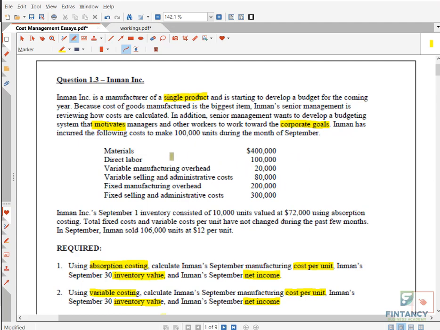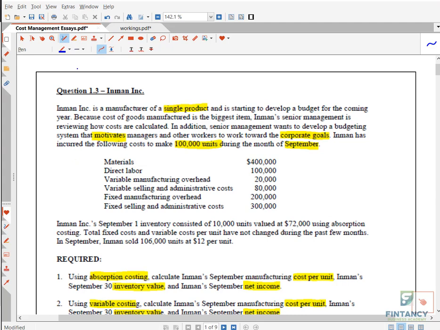Inman has incurred the following cost to make 100,000 units during the month of September. Okay, so that is our base. Basically 100,000 units is our base production. Then they gave you different amounts: material, labor. They have not written in front of material whether it is direct or indirect. So you will assume it is direct, because look at the amount, how much it is. So that is direct material, right?